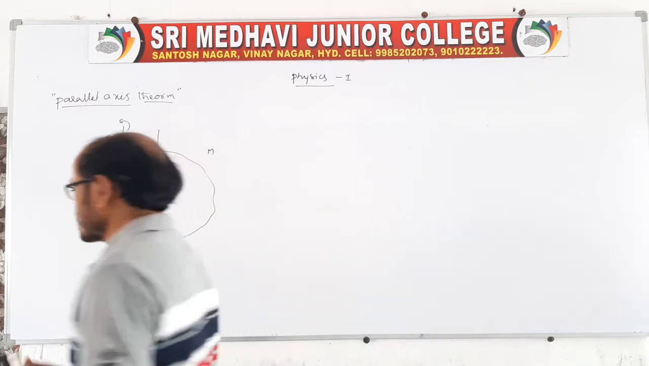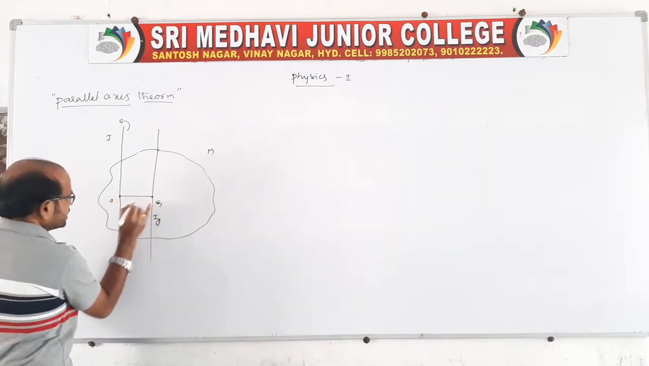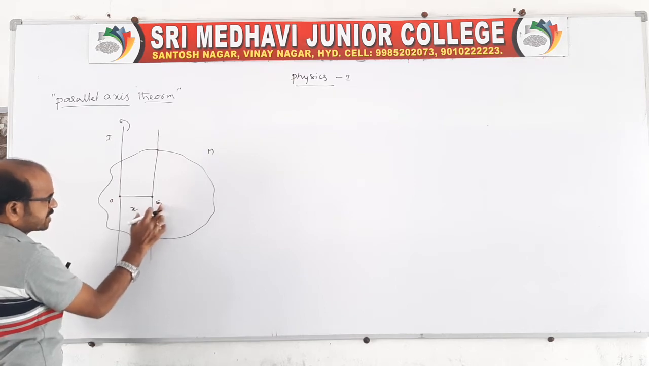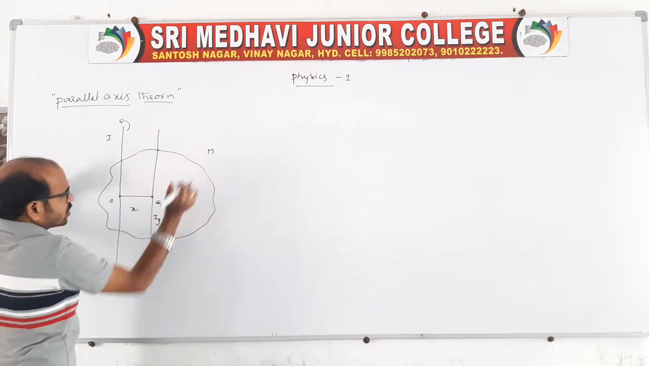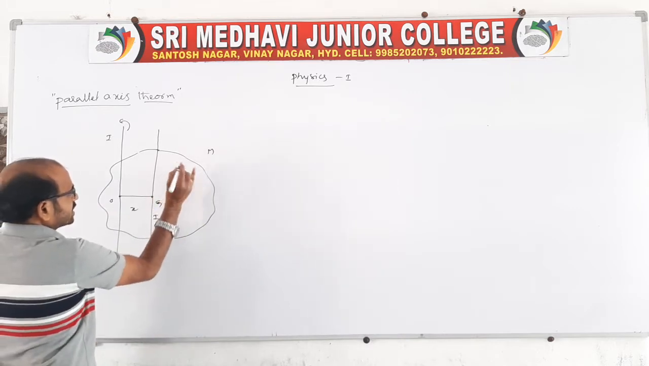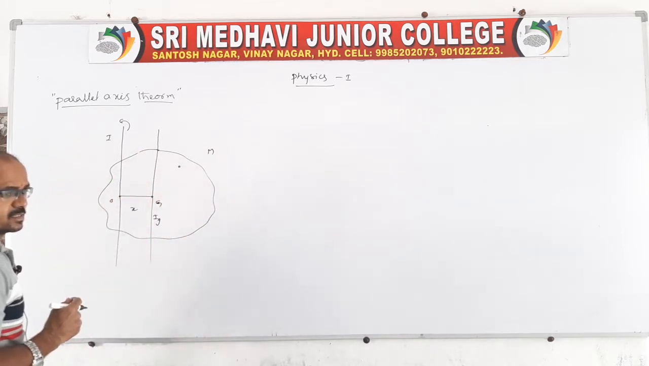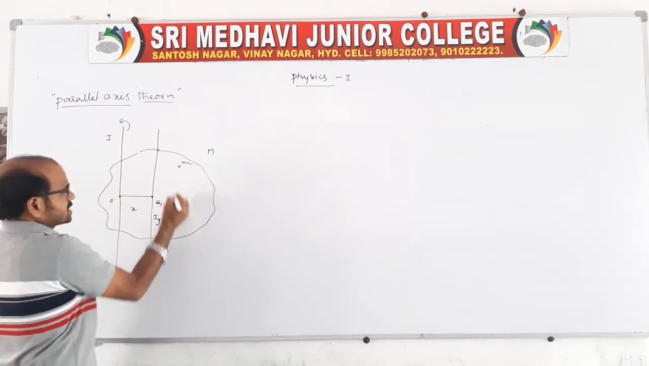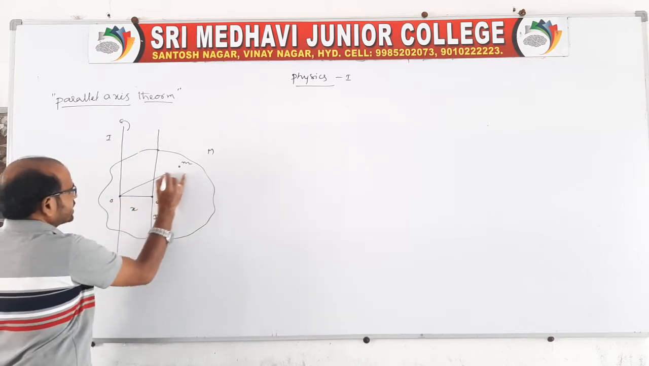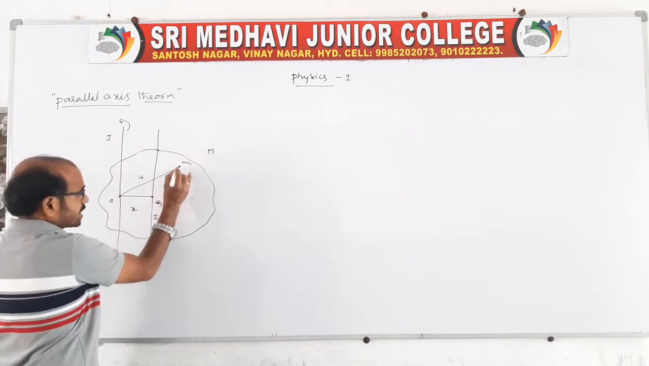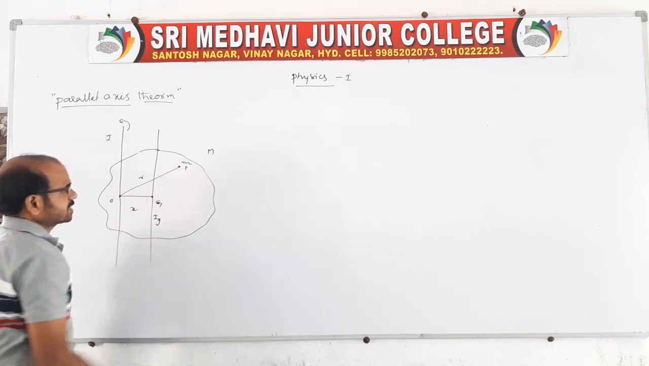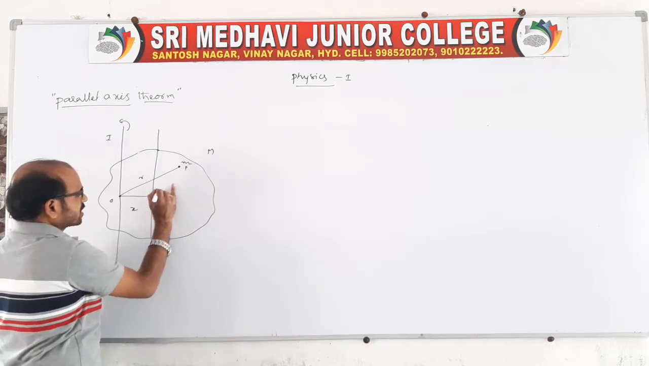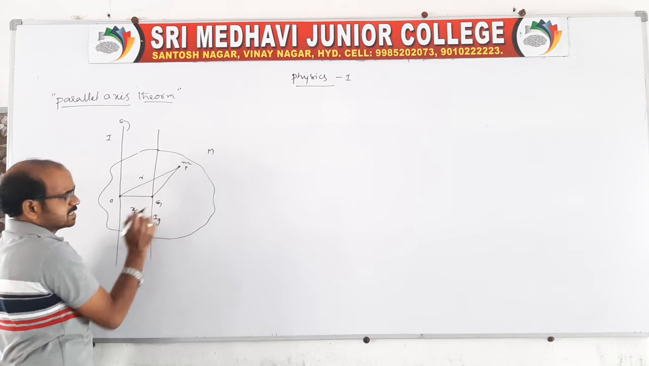The distance between the two axes is, suppose, some x. About the center axis, the moment of inertia is Ig, G for center of gravity. Let the total mass of the rigid body be capital M. Because it consists of n small particles, you take one particle of mass m, which is located from the axis O at a distance r, and the point is P. From the center of gravity axis, the distance is GP.